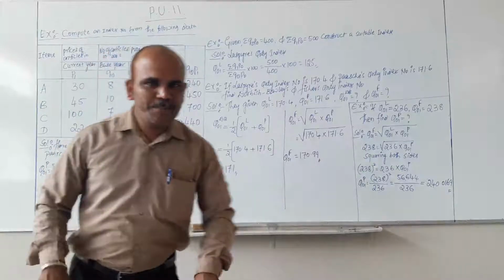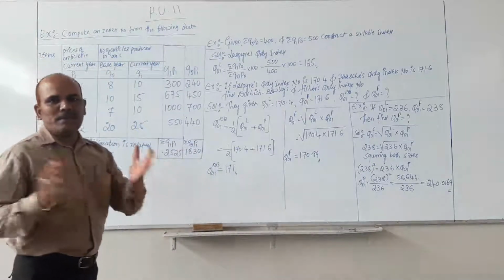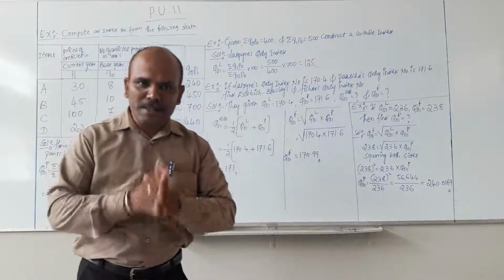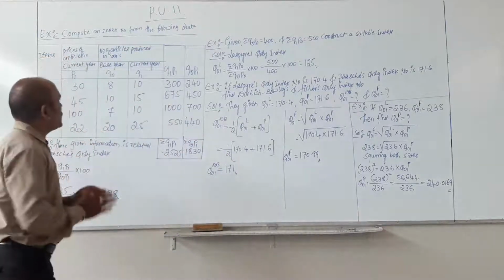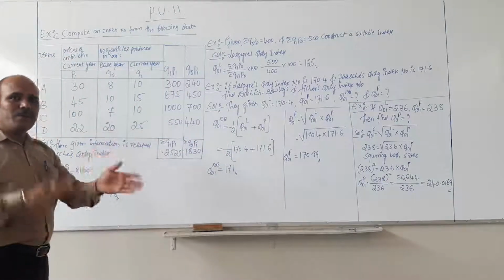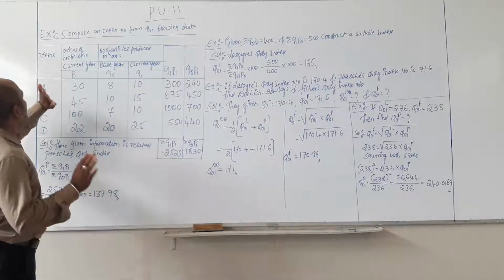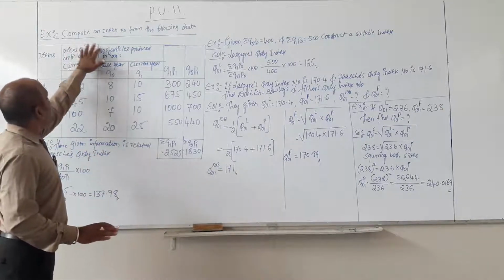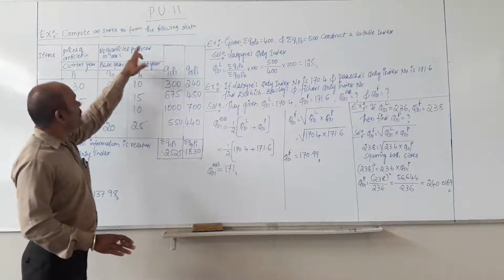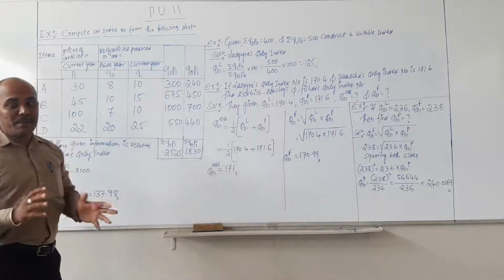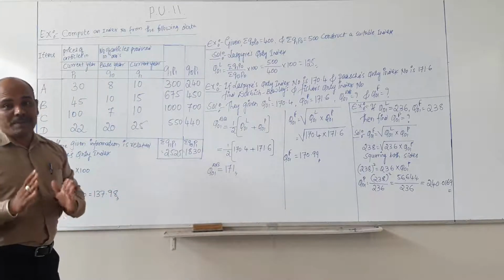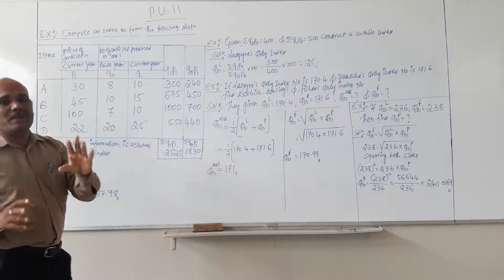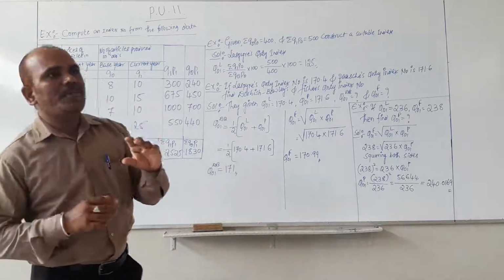Good morning, students. Today we are going to solve some problems relating to quantity index number, but these questions are totally different from the previous one. They ask to compute an index number from the following data, but they do not mention the name of the person. It means there are 5 persons there. Okay, you know very well.